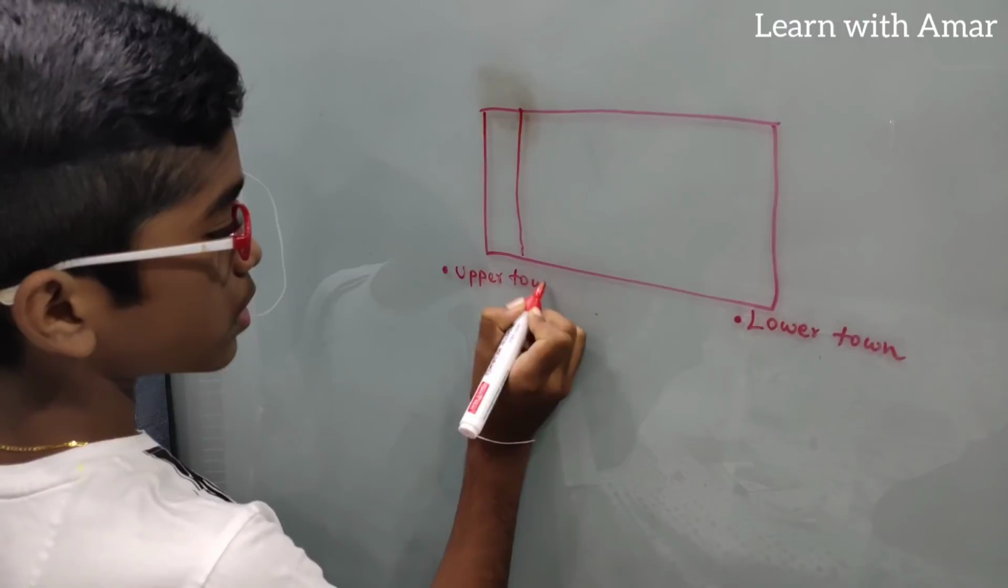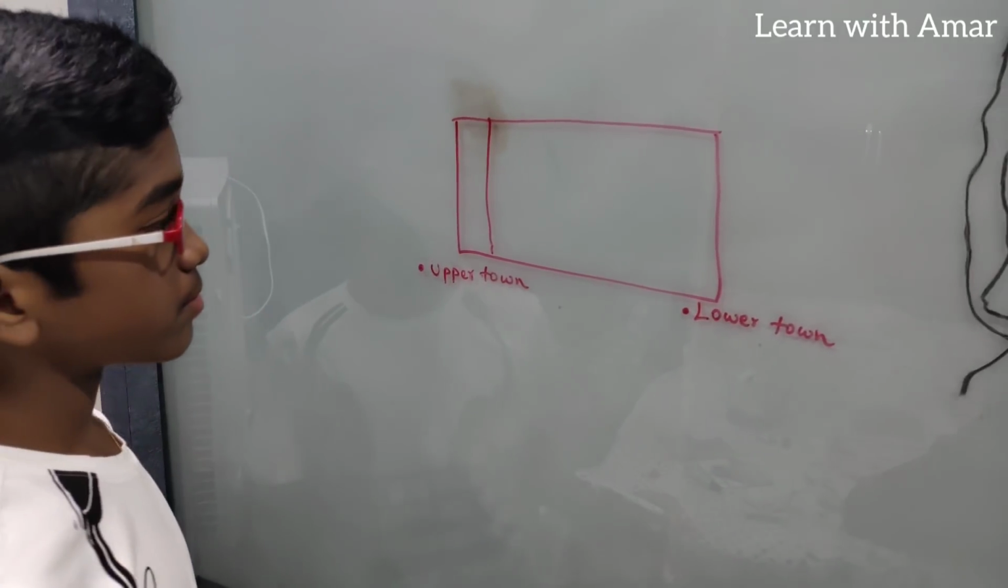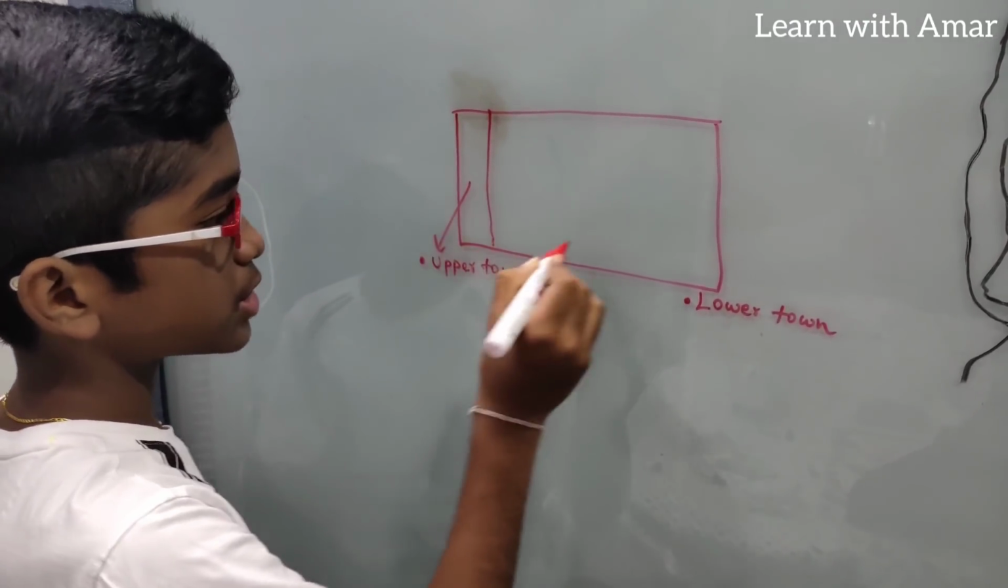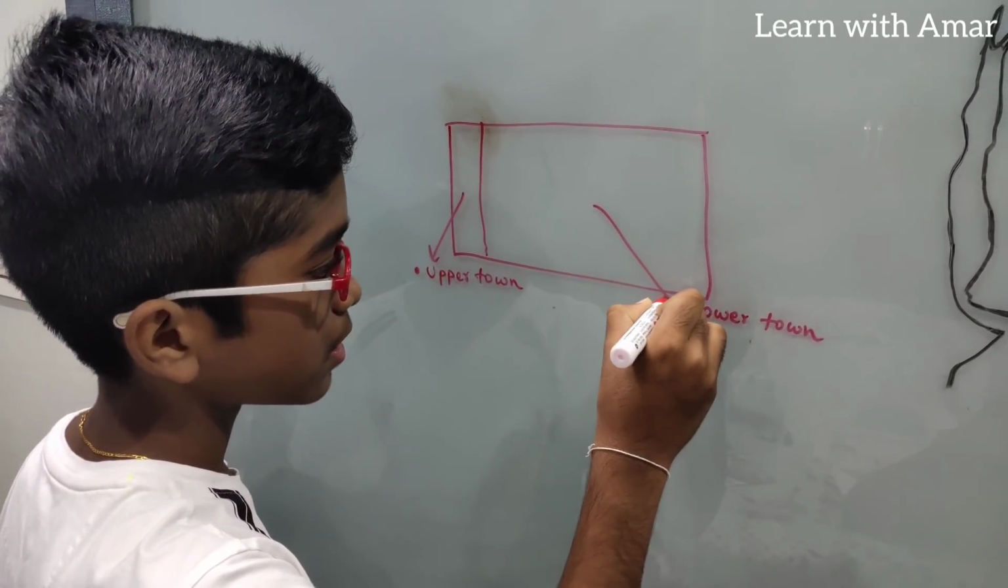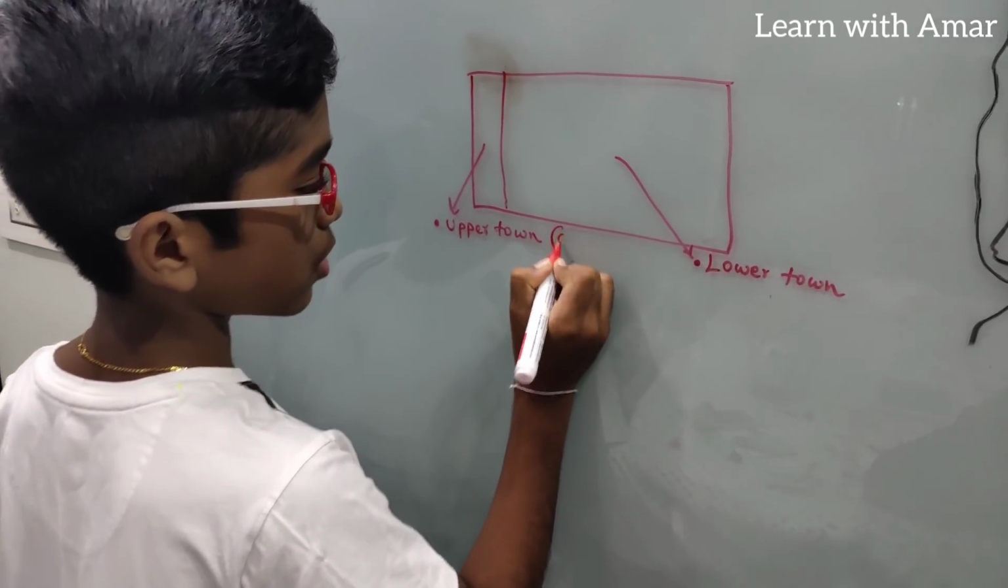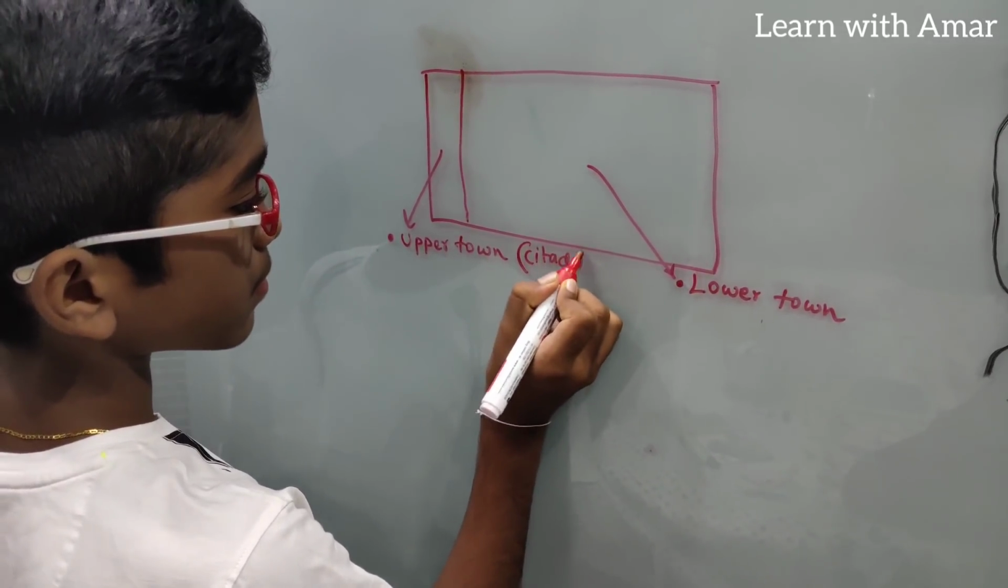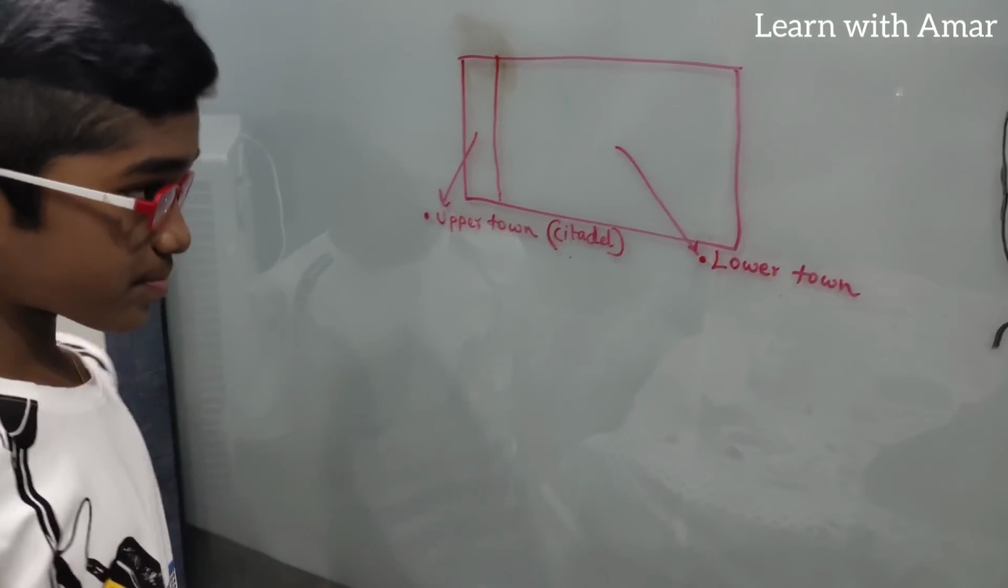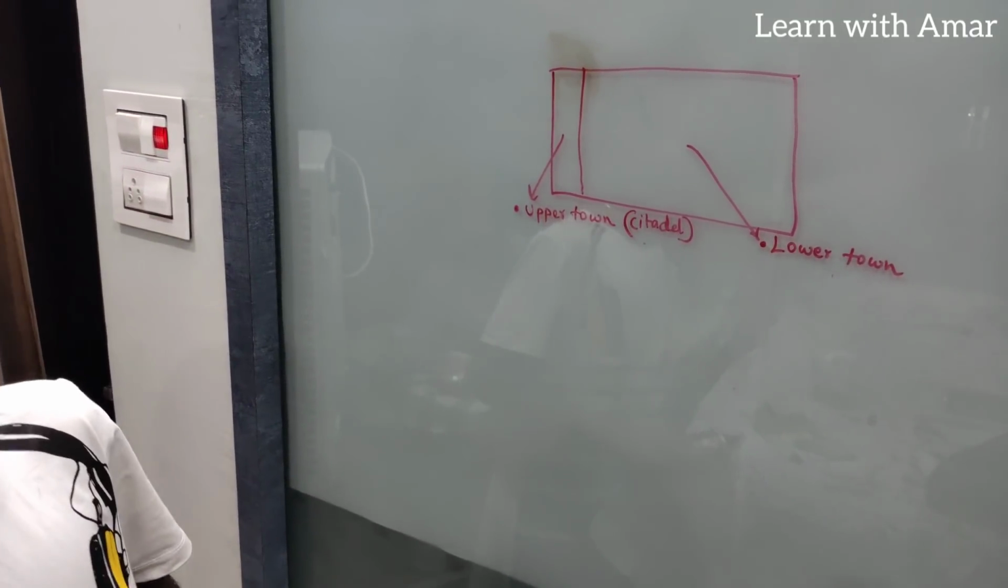Use an arrow mark. Upper town is this one and lower town is this one. The other name of upper town is citadel. We can also call it citadel.